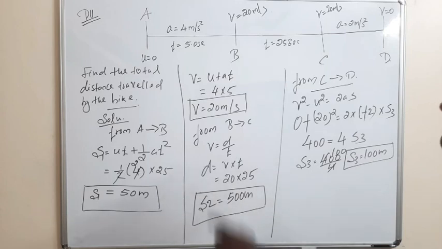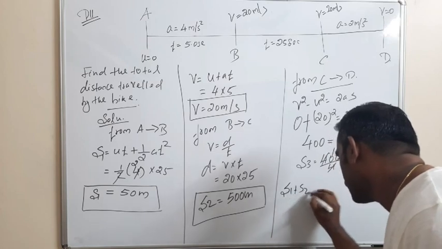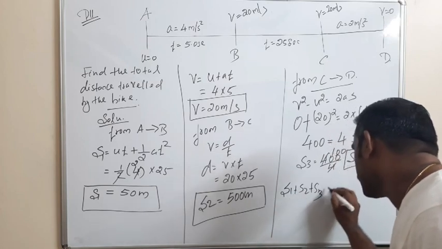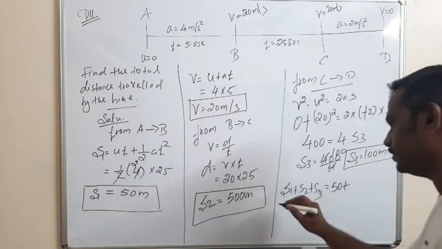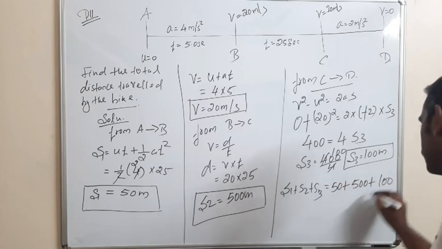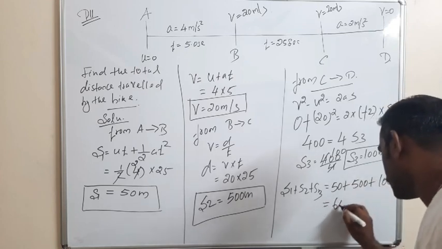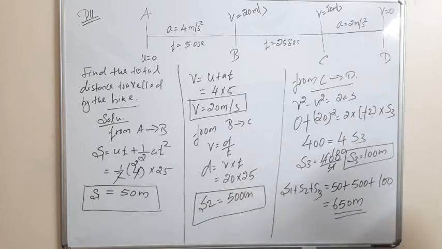Now we have to find the total distance traveled by the bike. The total distance is s1 plus s2 plus s3. s1 is 50, s2 is 500, plus s3 is 100. So that is equal to 650 meter. Clear?